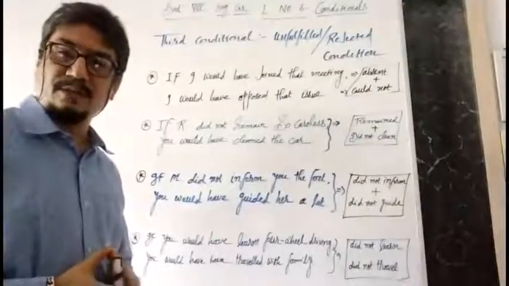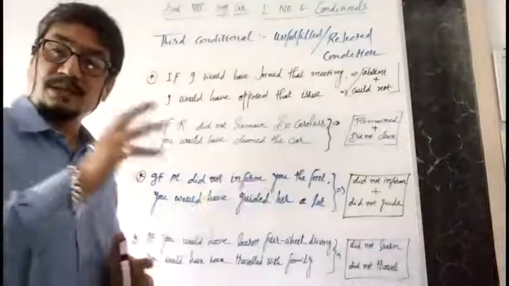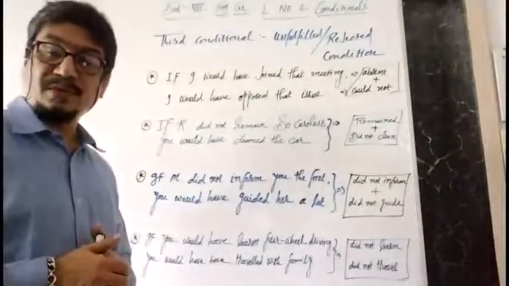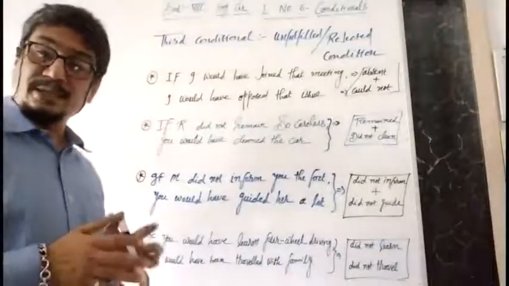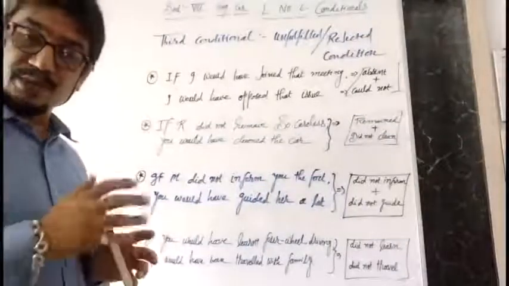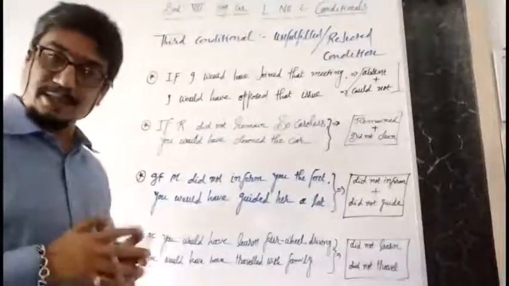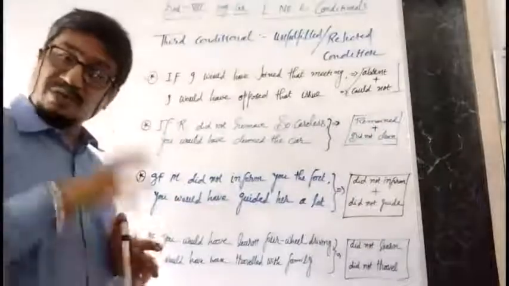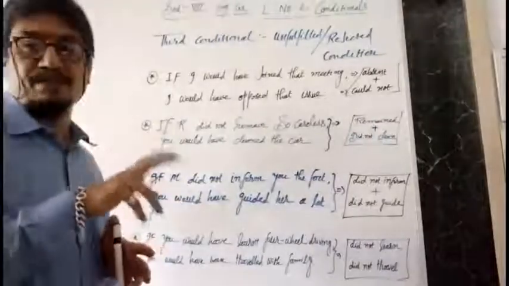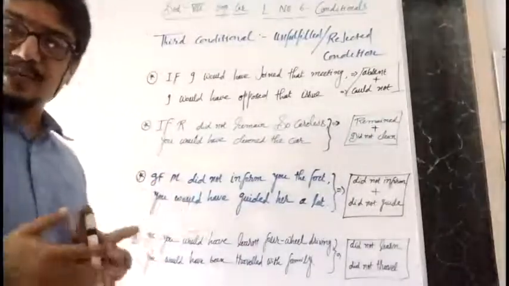Dear student friends, we are moving ahead in the third type of conditional sentence. In this type of conditional sentence, one thing is there. The main clause, the main action, may be in positive sense or in negative sense.